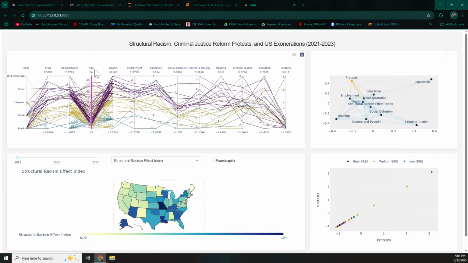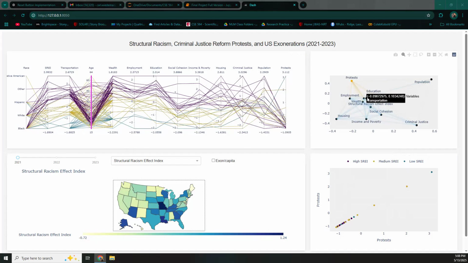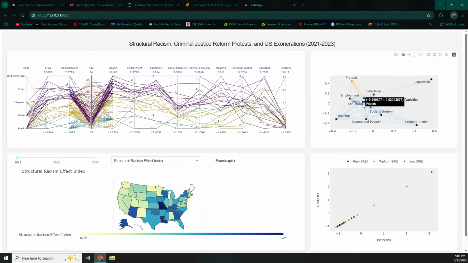So that was one really interesting finding that came out of this, besides what we found with the protests. And overall, I think it gave us a pretty interesting window into how the structural racism protests and U.S. exonerations all have this broad interplay across the data set that we've been working with.